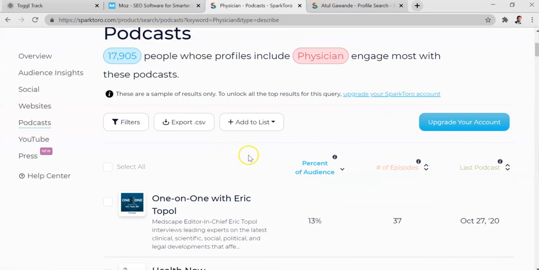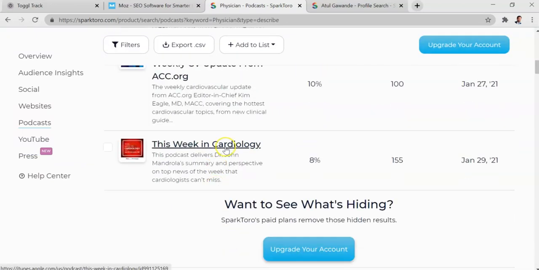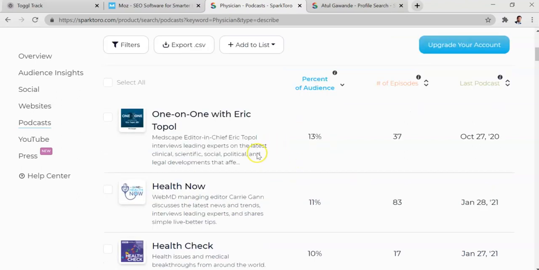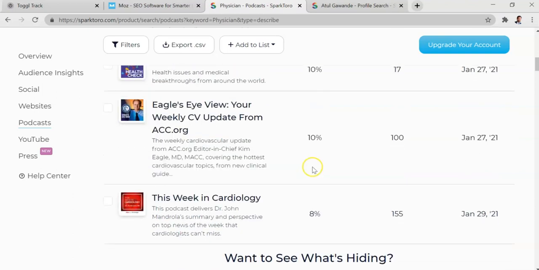Podcasts, I think, is a great way to get started here. You can reach out to any one of these podcasts and say, hey, we want to be a guest on your show. And we have an expert, who's probably the CEO of your company, who's an authority on some topic, and just offer to show up on their podcast. Now, sometimes it may be pay to play. So you need to pay to have your podcast published with them,